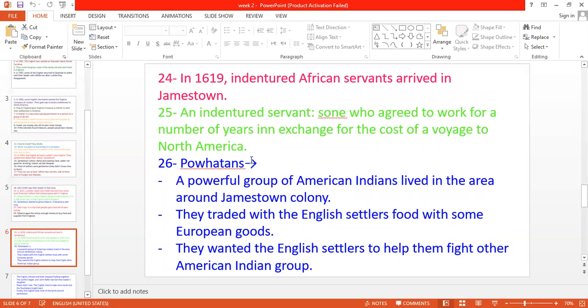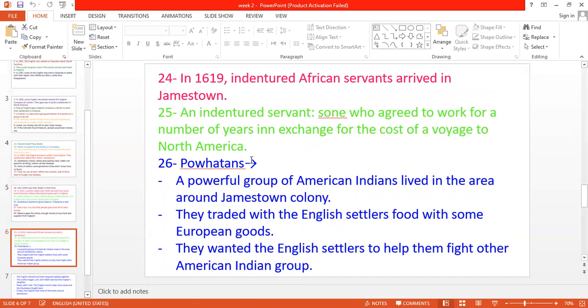They made a deal with the English people that they're going to take this voyage to America for free, no tickets. And in exchange, you have to work for free also for a number of years. Okay? After that, point number 26.